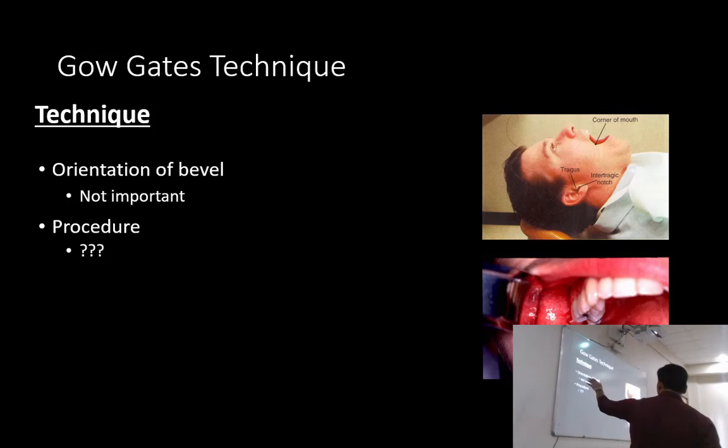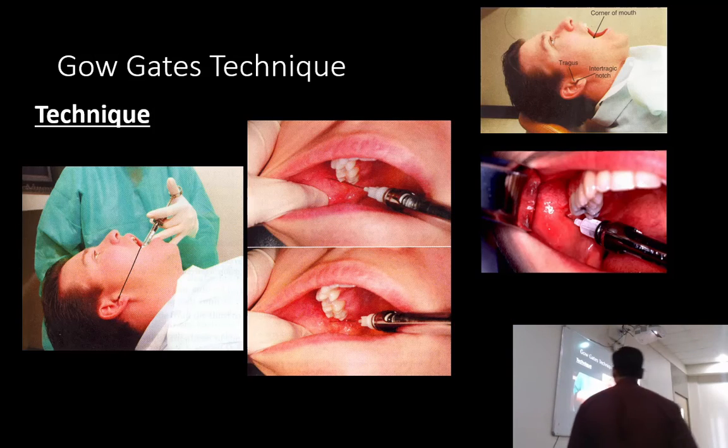The orientation of the bevel is not important, because we are approaching the condylar neck at almost 90 degrees. It is not exactly 90 degrees but almost, so we can disregard the direction of the bevel. For the extraoral landmarks, the corner of the lip and the intertragic notch, you are going to draw an imaginary line. You don't actually draw the line, but you can try at the beginning if the patient allows. This is how you use the extraoral landmarks: the corner of the mouth and the intertragic notch, with an imaginary line drawn between them.